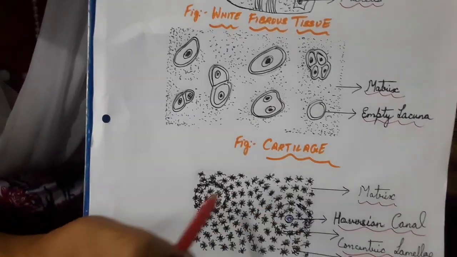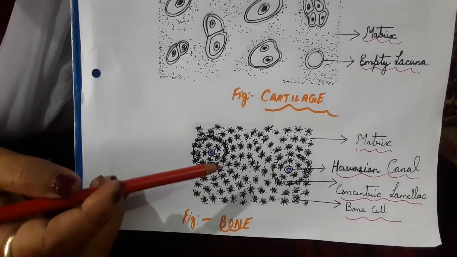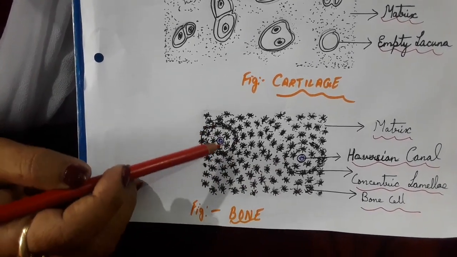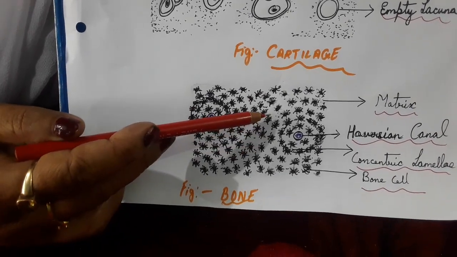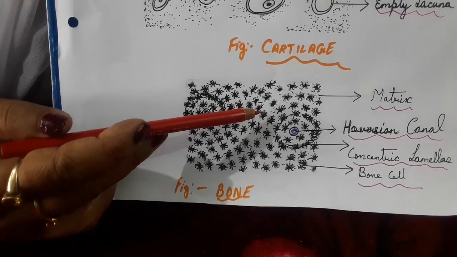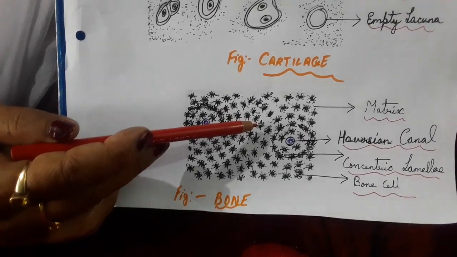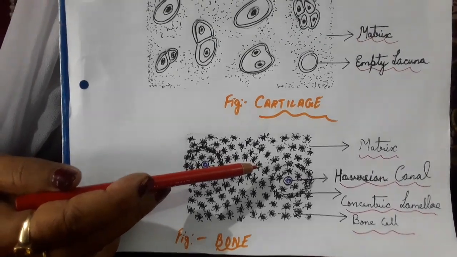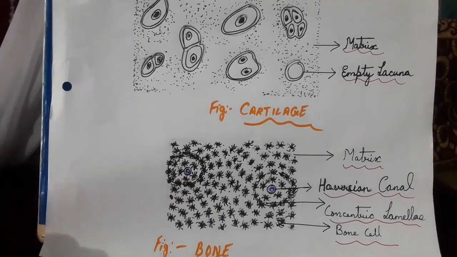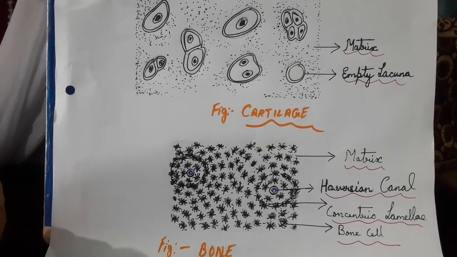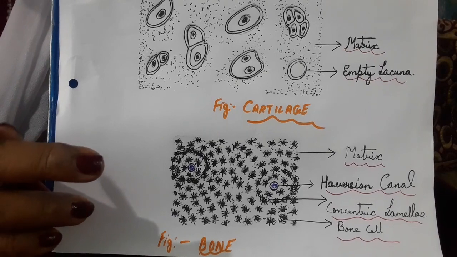The next type of supporting connective tissue is the bone. As you can see in the diagram, the cells are arranged in concentric circles. That is, they have the Haversian canals, and they contain the protein ossein. That's why the bone cells are also called osteocytes. They have rich deposits of carbonates and phosphates of calcium that make the bone hard. They are compact, rigid, and porous. As I said earlier, cartilage is non-porous.